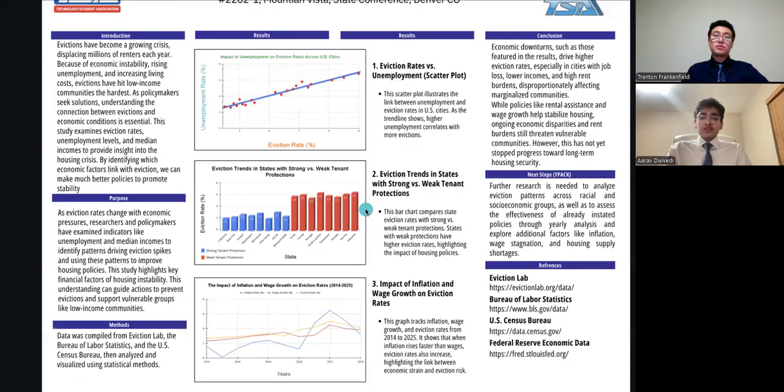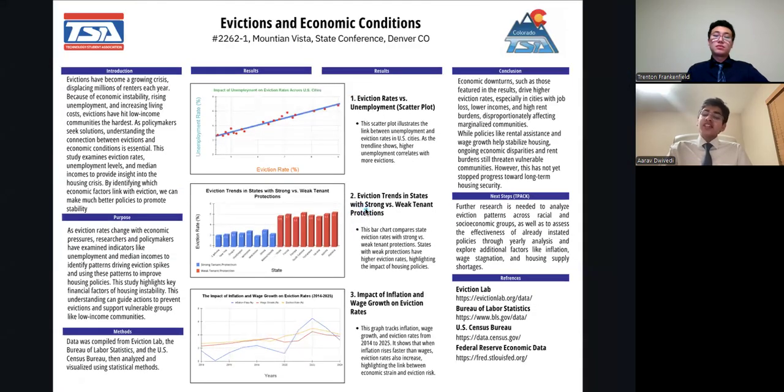Now let's discuss the conclusion. Evictions are closely linked to economic instability. During downturns, job losses, low wages, and high rent burdens lead to rising eviction rates, especially among marginalized communities, worsening housing insecurity. While rental assistance and wage increases offer some relief, financial disparities and rising housing costs continue to put vulnerable populations at risk. However, with stronger protections and targeted policies, progress towards long-term housing security is possible.